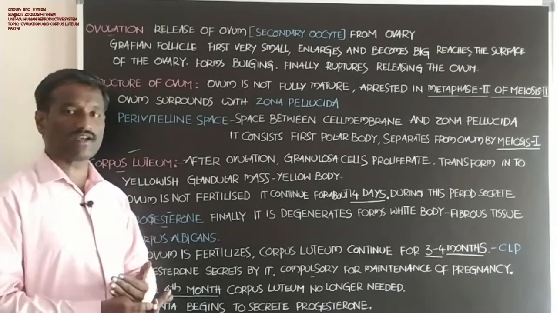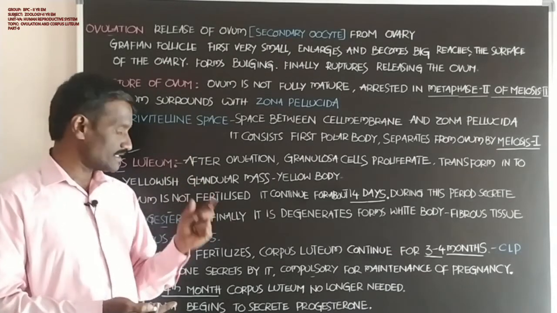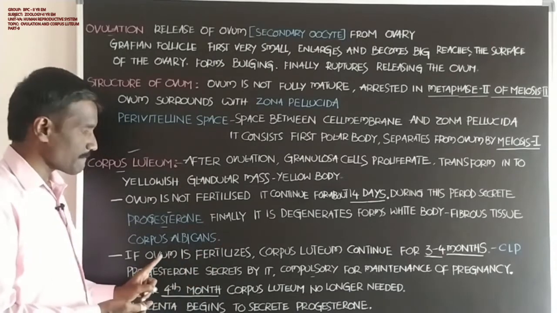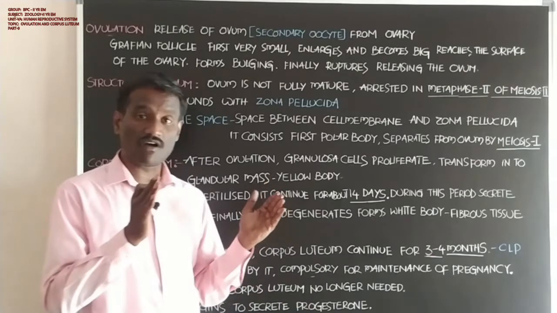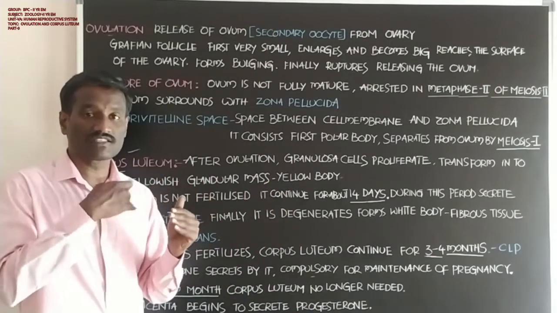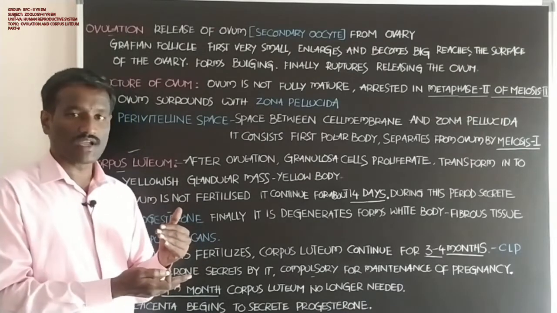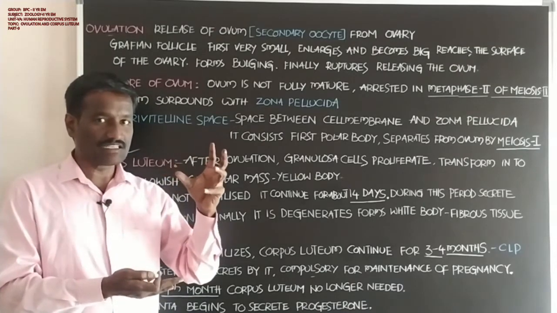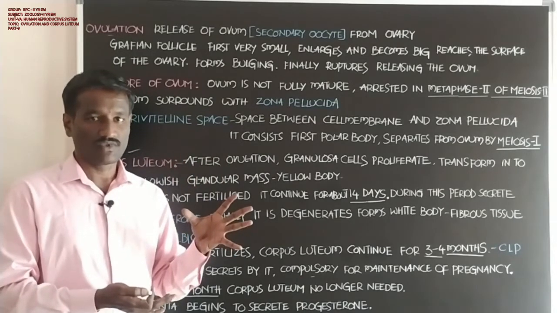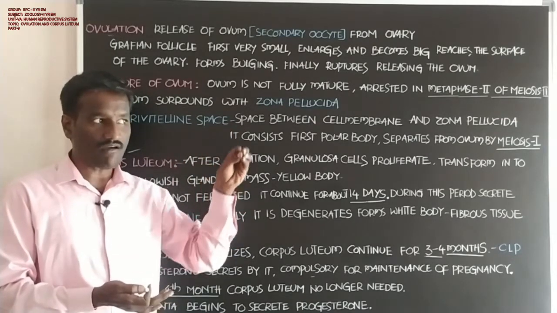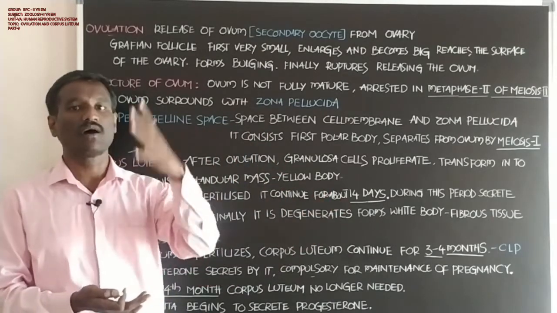Progesterone is secreted by it, and progesterone secretion is compulsory for maintaining the pregnancy. It maintains the uterus wall for the pregnancy and helps in attachment and implantation of the blastocyst to the uterus wall.